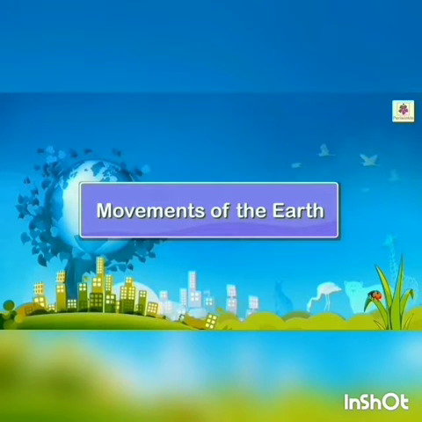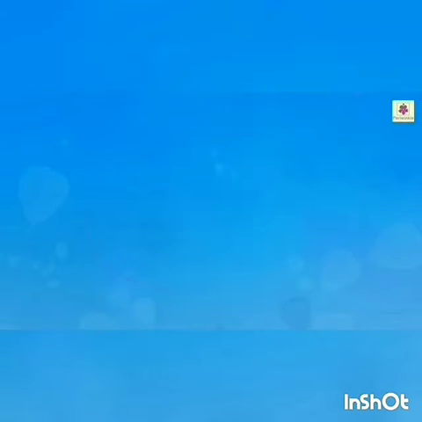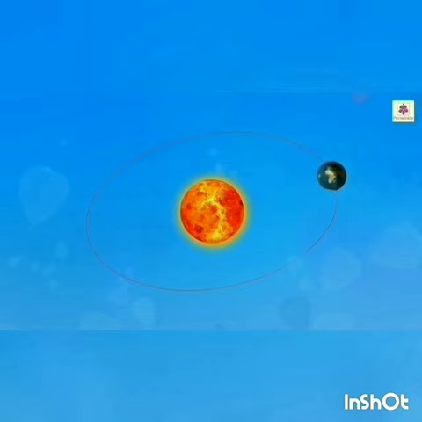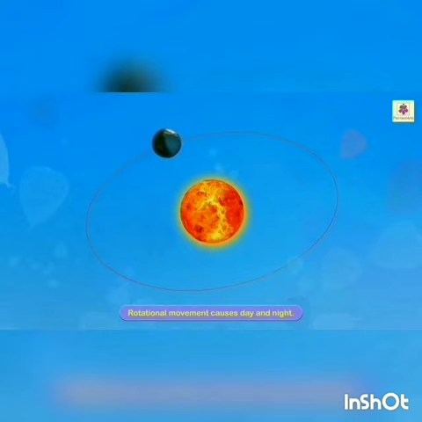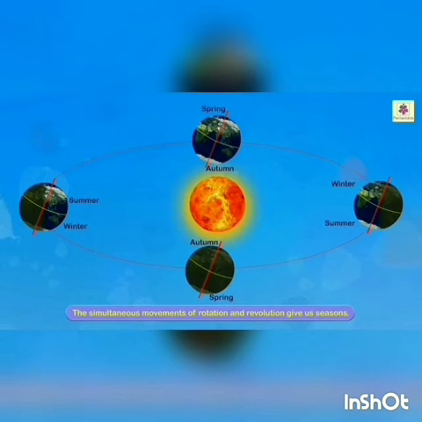Good morning, everybody. Movements of the earth. The earth has two types of movements, rotation and revolution. Rotation causes day and night. Revolution causes seasons. First, we are going to learn about the rotation of the earth.